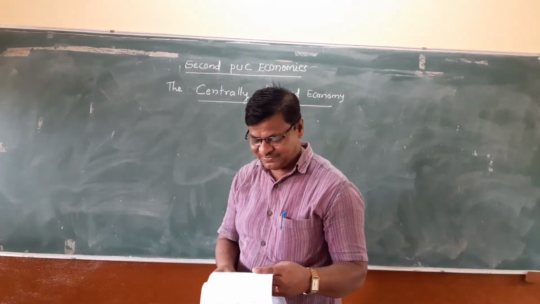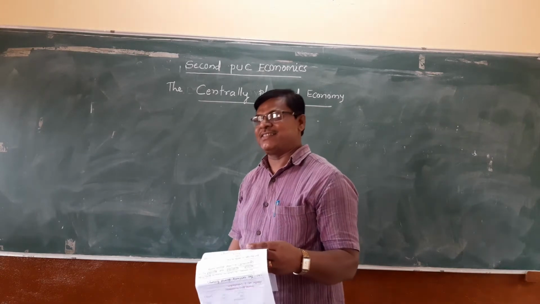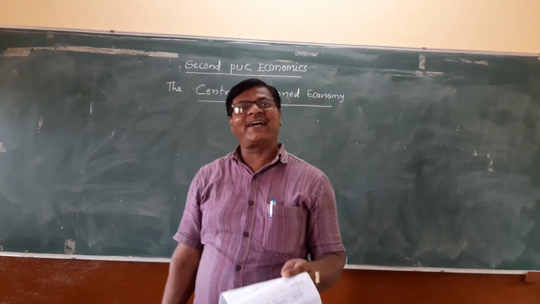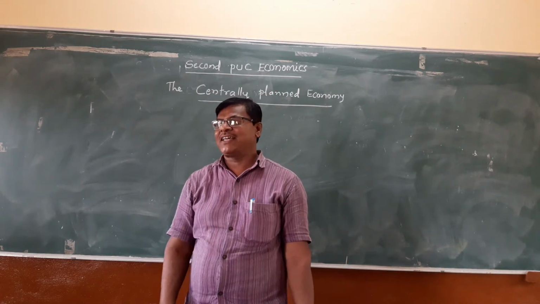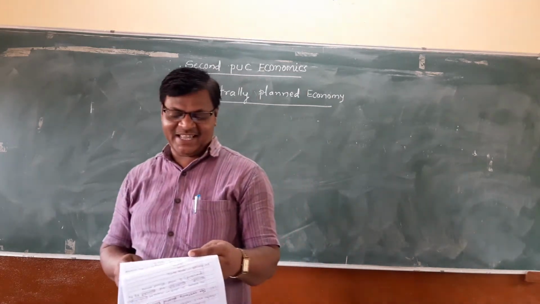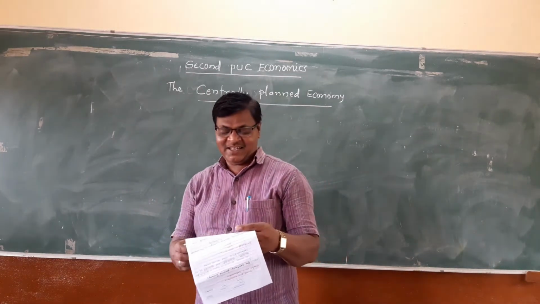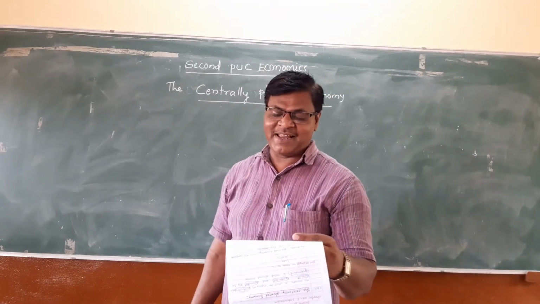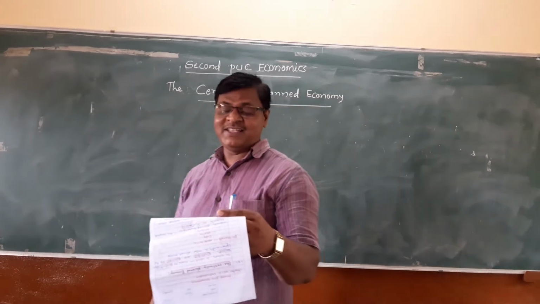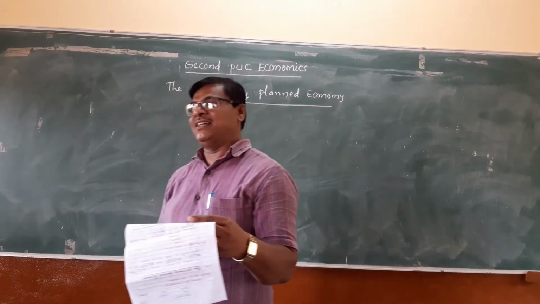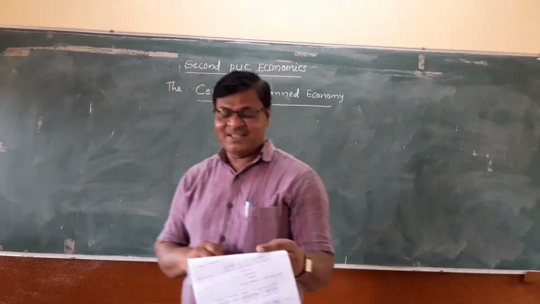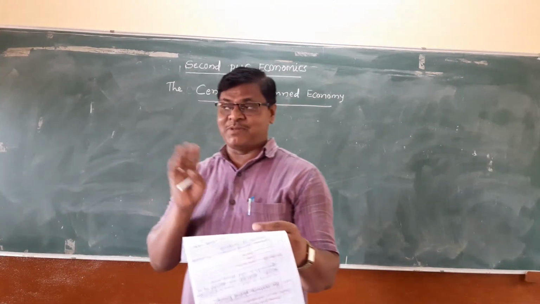In this system, all the economic activities are carried through the government or the central machinery or authority. It means in a centrally planned economy, economic activities are controlled by the central government rather than private business people.